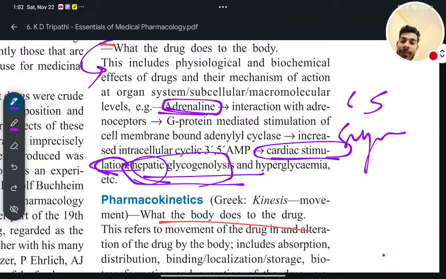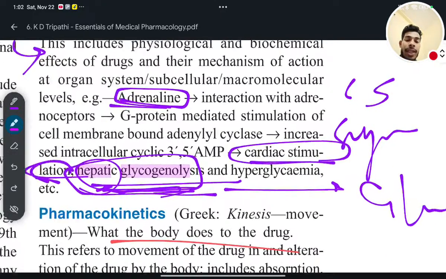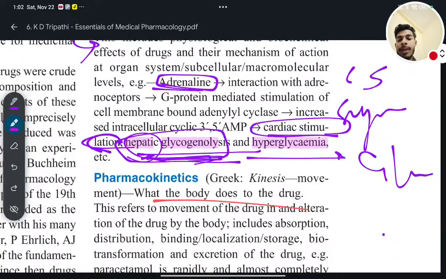Hepatic means in the liver, and glycogenolysis means breakdown of glycogen. When breakdown of glycogen takes place in the liver, it will ultimately lead to production of glucose, which increases the glucose level in the body. It is also called hyperglycemia. Hyperglycemia means an increase in the blood glucose level in the body.